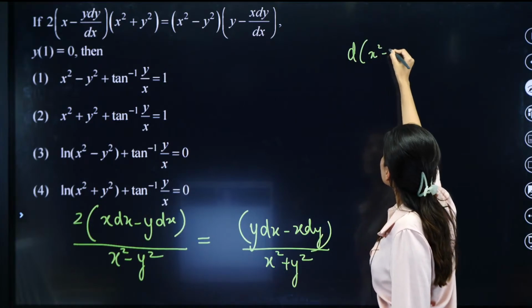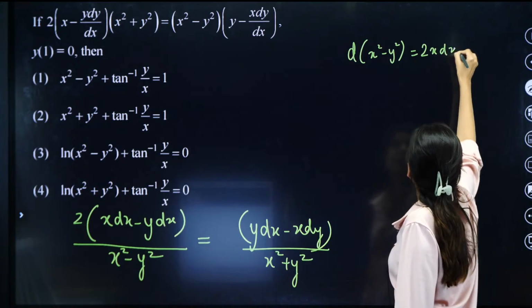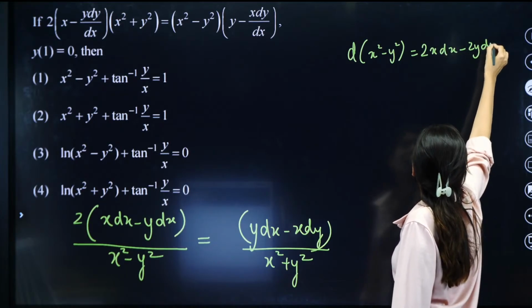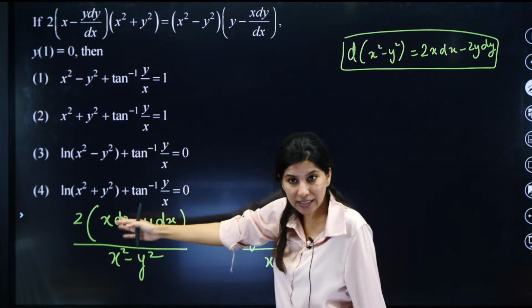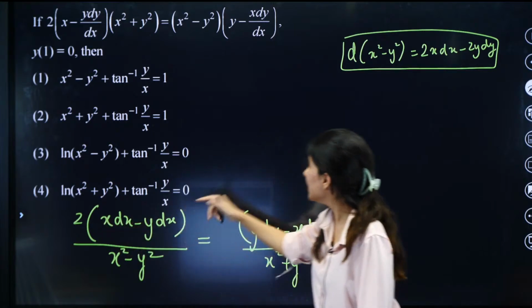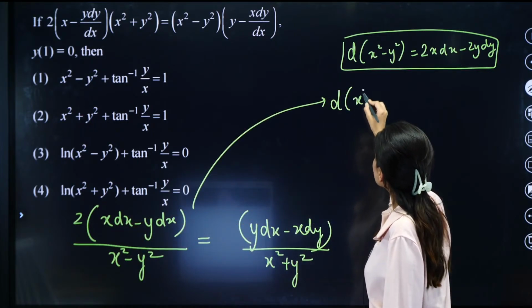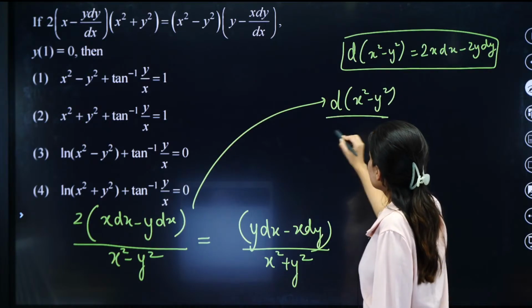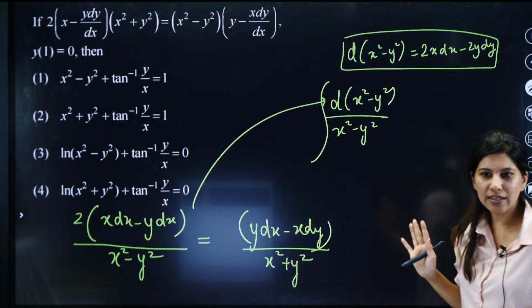Differentiation of x square minus y square is nothing but 2x dx minus 2y dy. Can you see that? And this is exactly what is written over here in the numerator. This is nothing but the derivative of x square minus y square, and this is x square minus y square. So that means the left hand side is sorted actually.